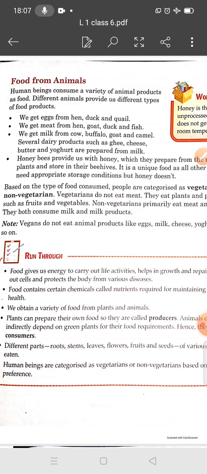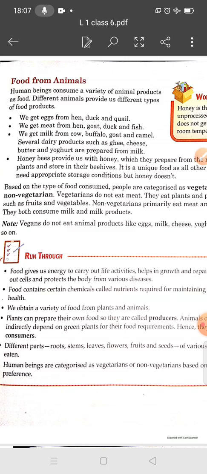Honey is collected and stored for use throughout the year. We use honey as a natural sweetener, and also for its medicinal properties.